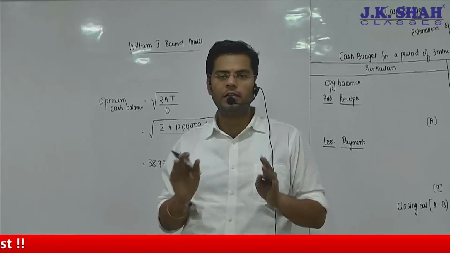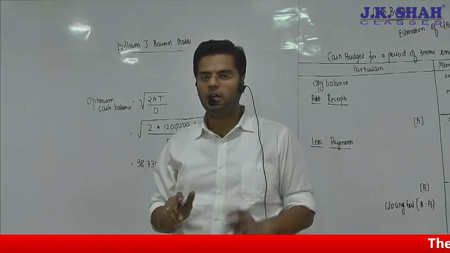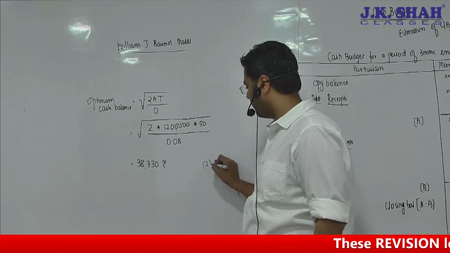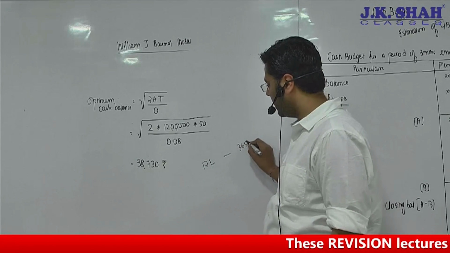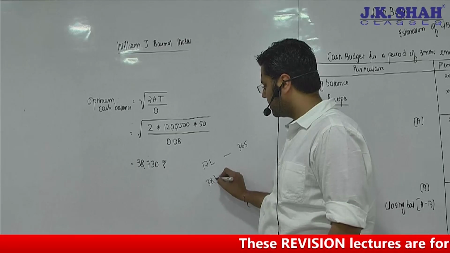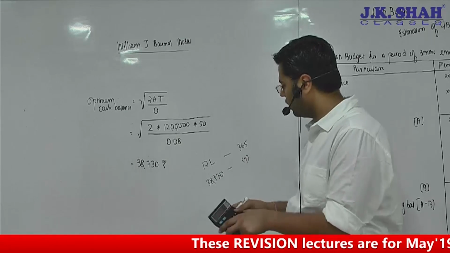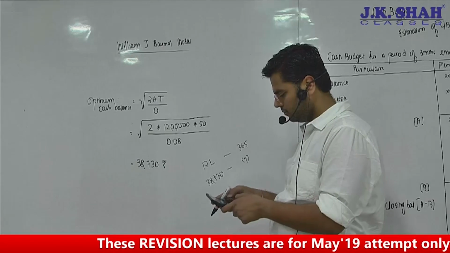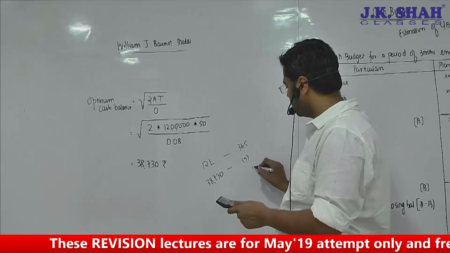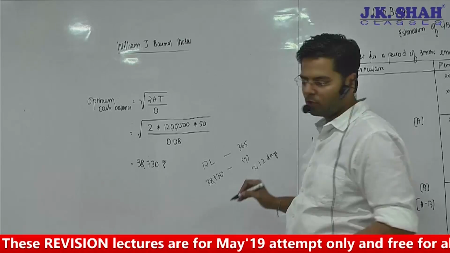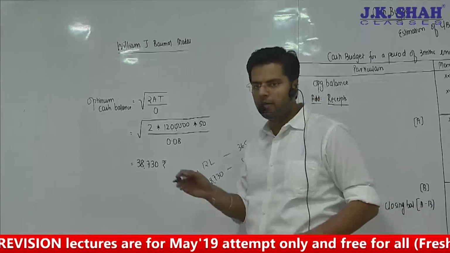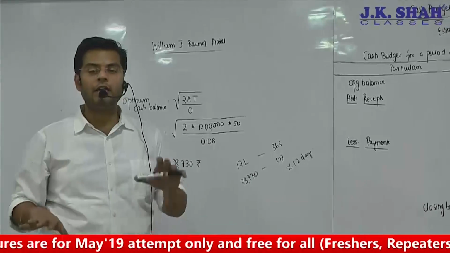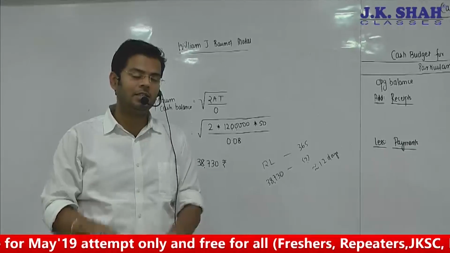This will make your ordering cost and opportunity loss the least. This 38,730 will help you to survive how many days? You require 12 lakh for the entire 365 days. If you sell 38,730 at a time, you can survive for approximately 12 days. So every 12 days, you should sell this much of investment. You can meet your requirement of 12 days, and that will help you to have the least of opportunity cost and the least of ordering cost, such that your total cost is the least.